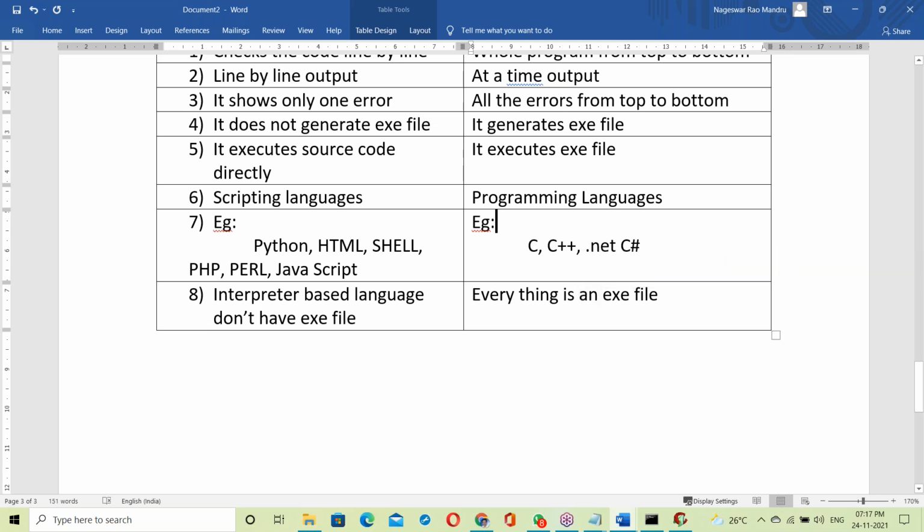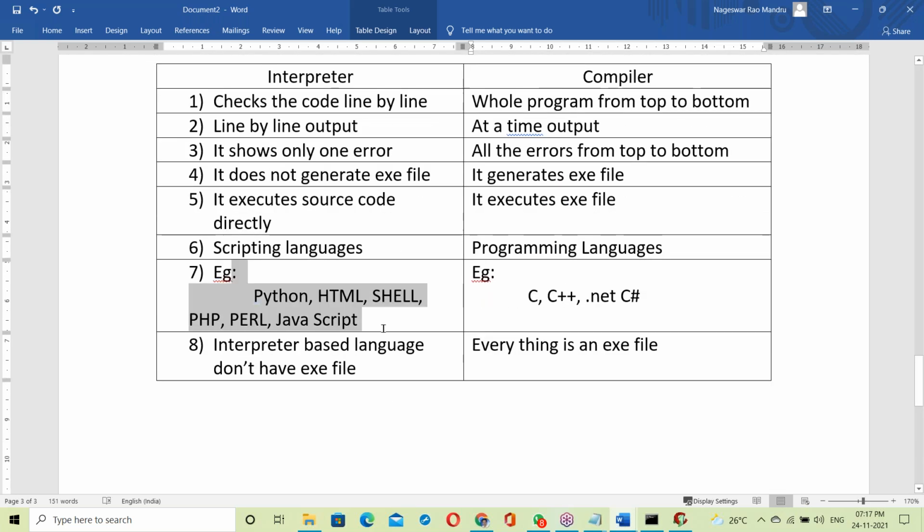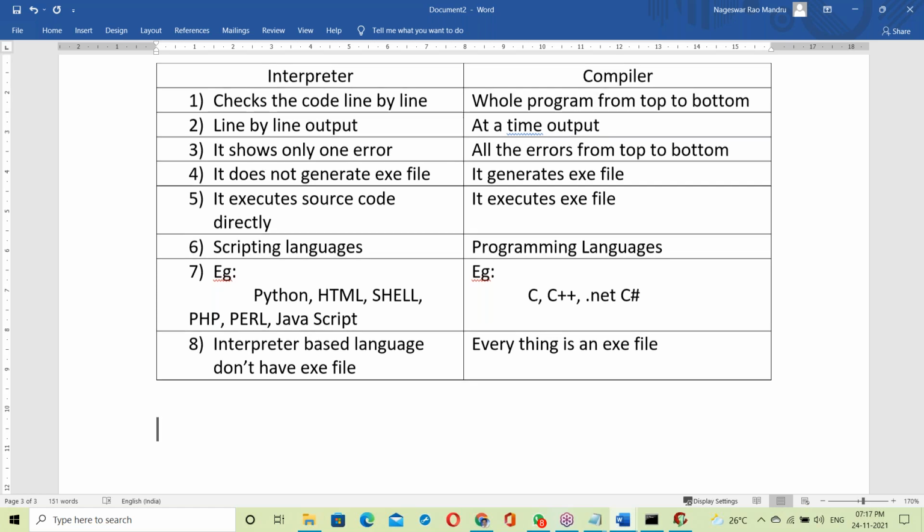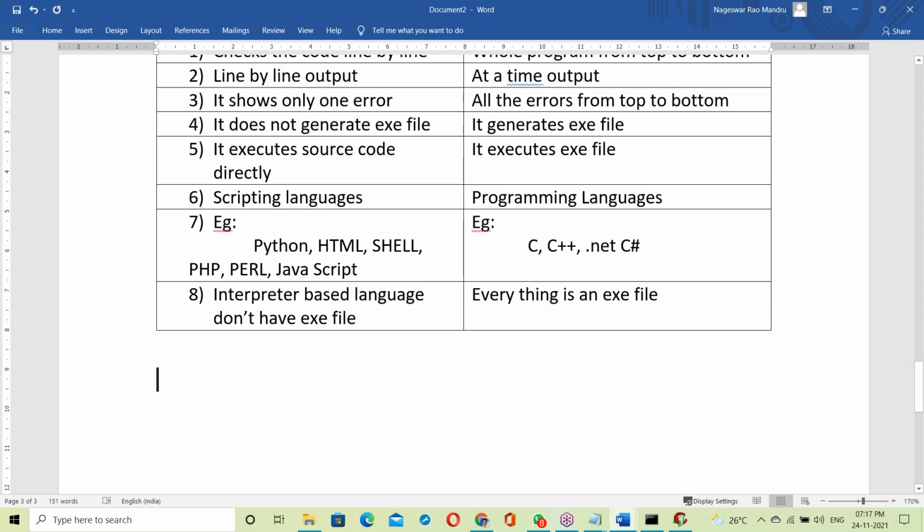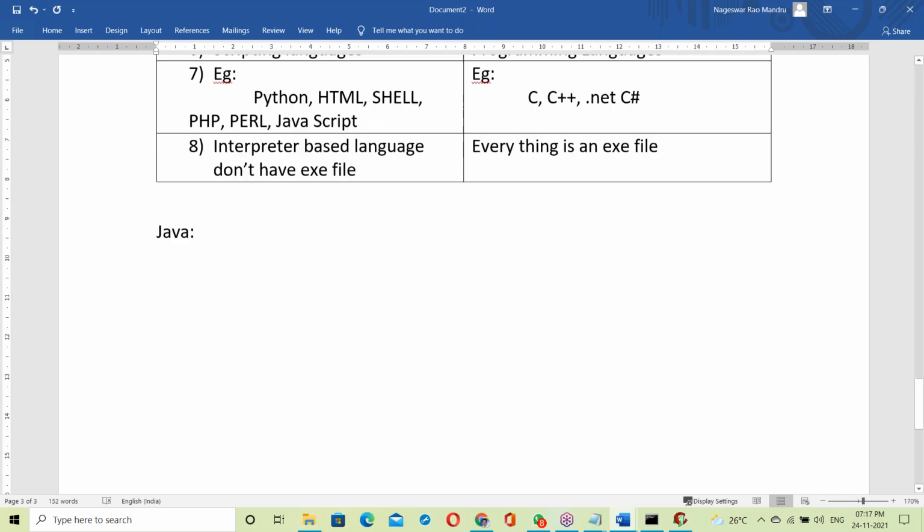Now, doubts. Maybe somebody is wondering: we explained about all, so where is Java? We have not discussed Java, right? The reason is that these are all scripting languages, and those are compiler-based programming languages. What is Java? Is it interpreter-based or compiler-based? Let us see about Java.